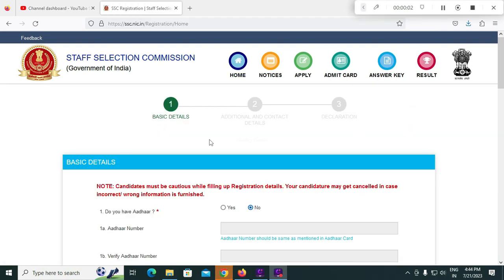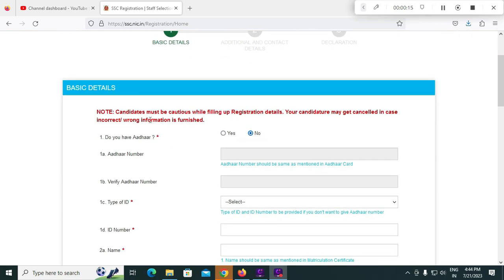Friends, next you have to enter the 3 steps of the registration form for this SSC OTR. In the first step of registration, you have to enter the basic details. Here one note is mentioned: candidates must be cautious while filling up this registration form. The candidature may be cancelled if incorrect or wrong information is furnished. So you must furnish your proper and correct information here.